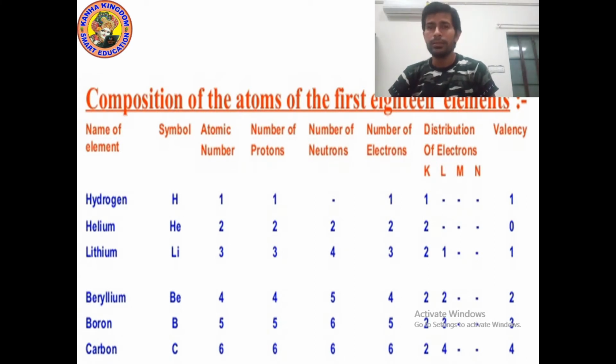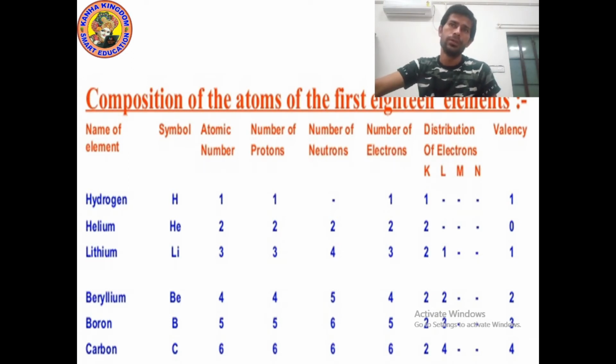And then how will it become stable? It will become stable by sharing or gaining electrons. By sharing or gaining electrons, it will complete its valency.